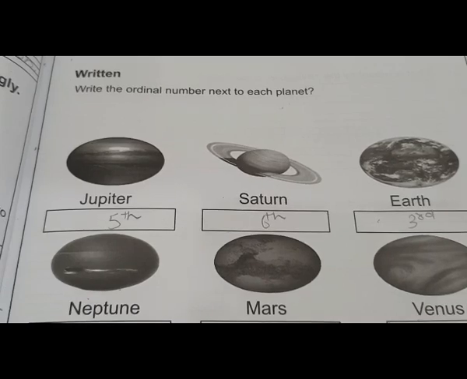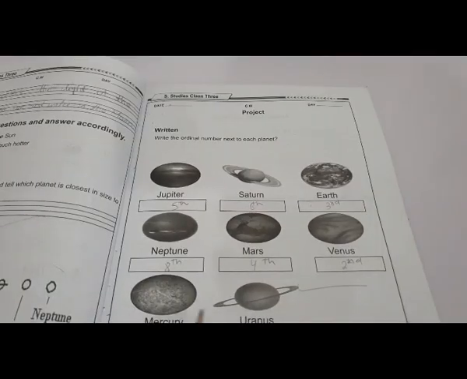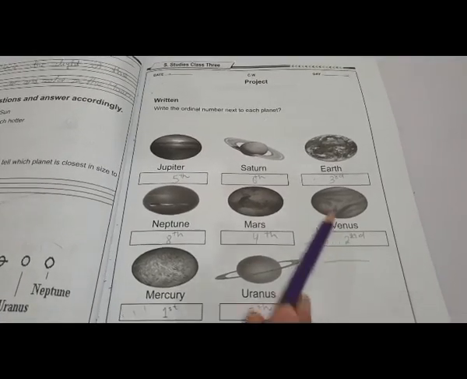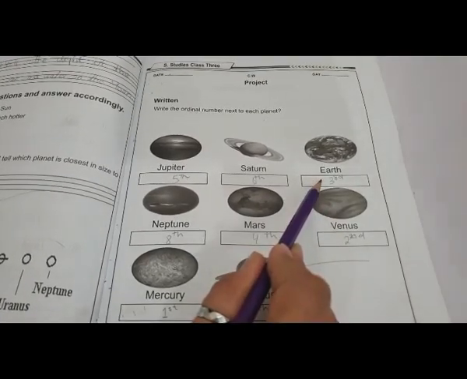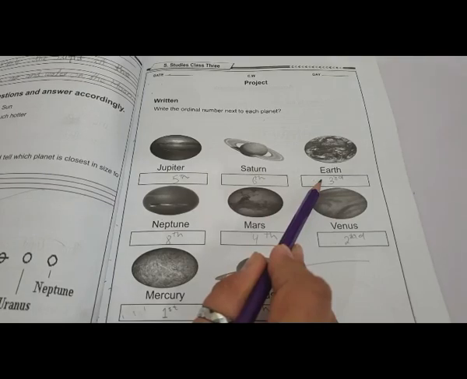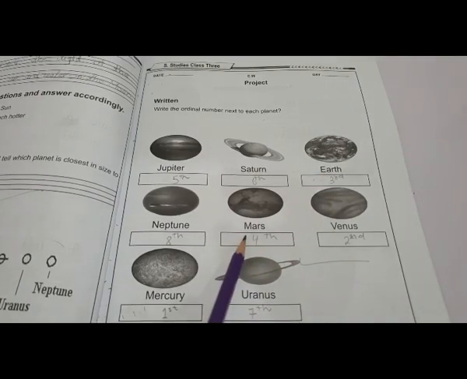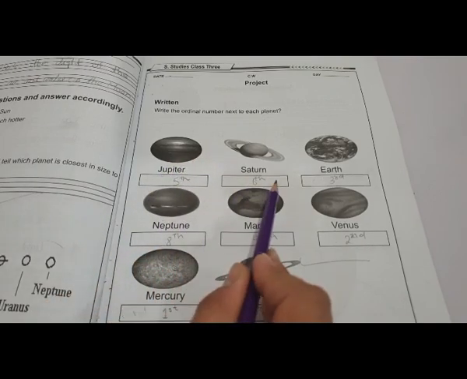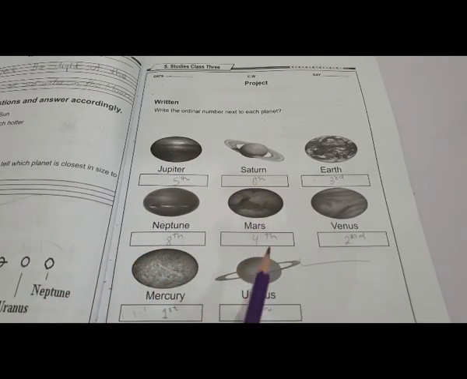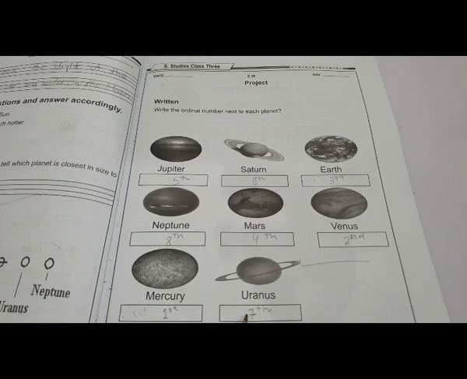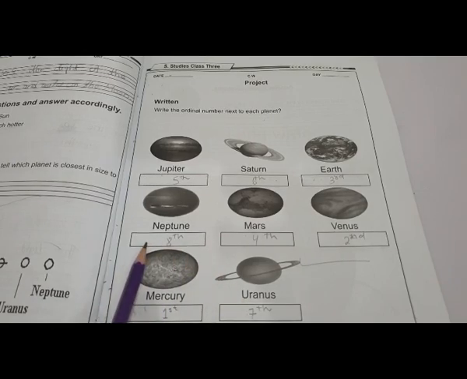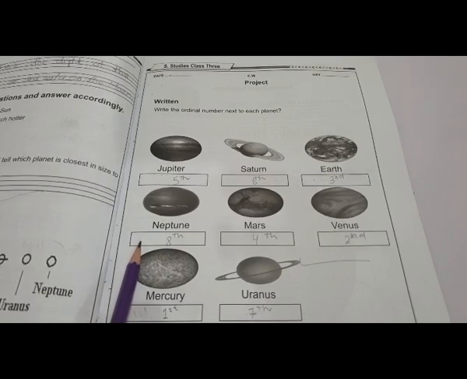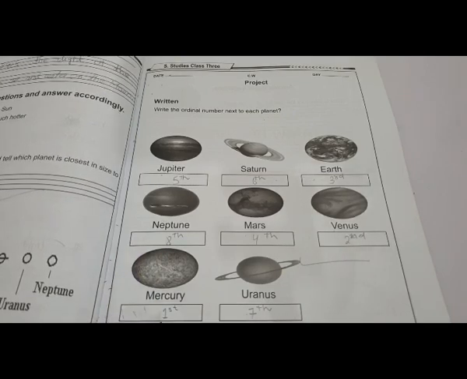We have Mercury on the first number, Venus on the second, third our Earth, fourth Mars, fifth Jupiter, sixth Saturn, seventh Uranus, and the eighth one is Neptune. All of you have to write down the ordinal numbers.